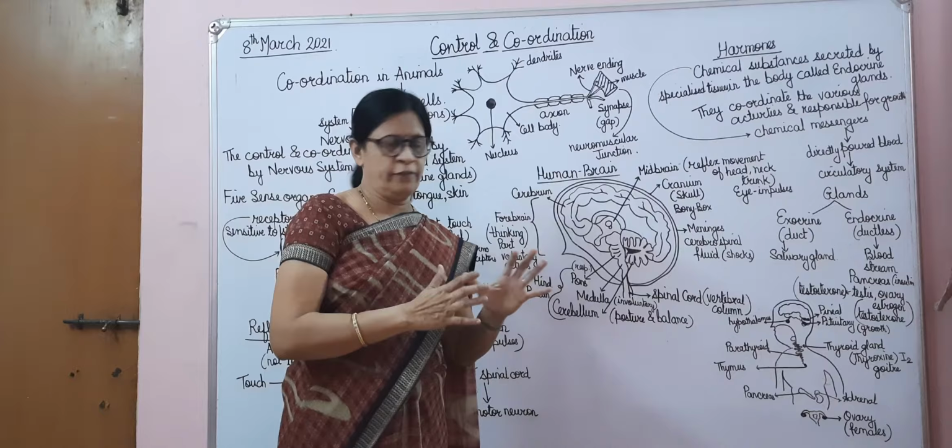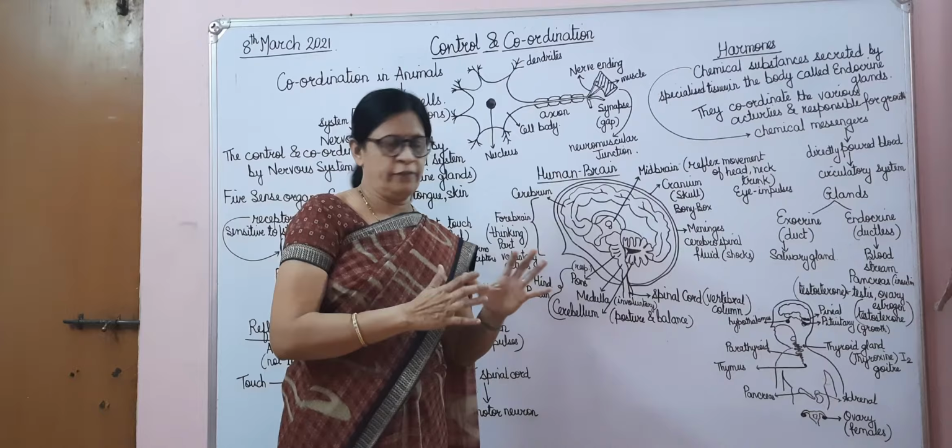For example, the eyes have the receptor cells of light, which are known as the photoreceptors. The nose has cells which can easily smell, and these smelling receptor cells are known as the olfactory receptors. The receptors of the ears can hear sound, and they are known as the phonoreceptors. The receptors of the tongue are known for their taste. We get taste because of the tongue, and the receptors there which give us taste are the gustatory receptors.